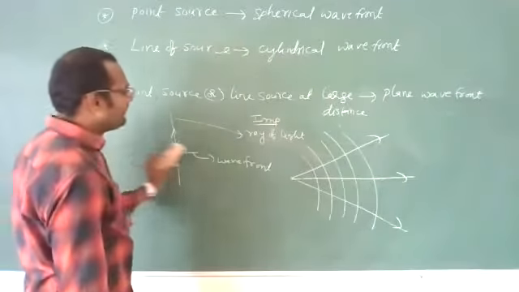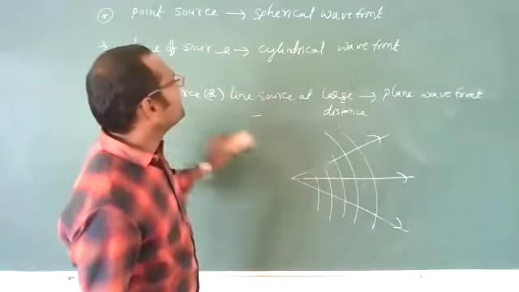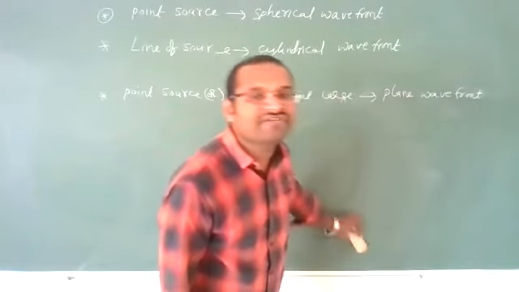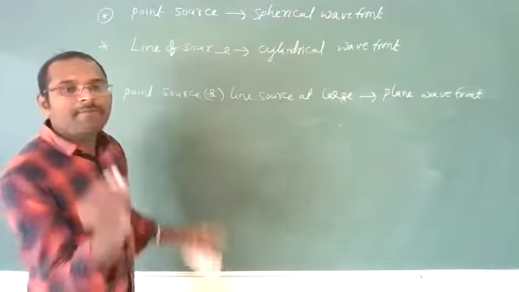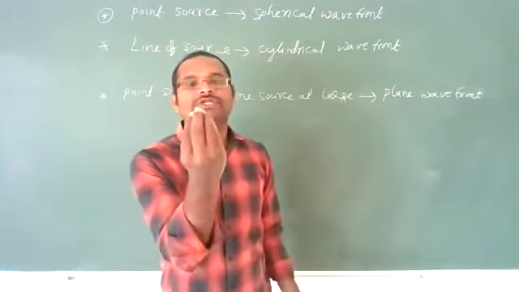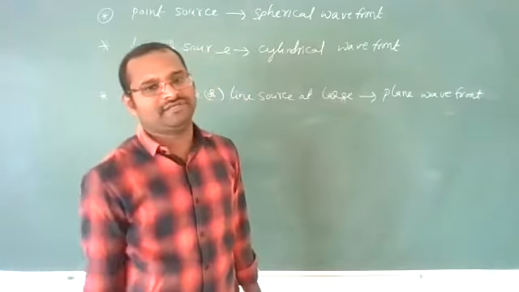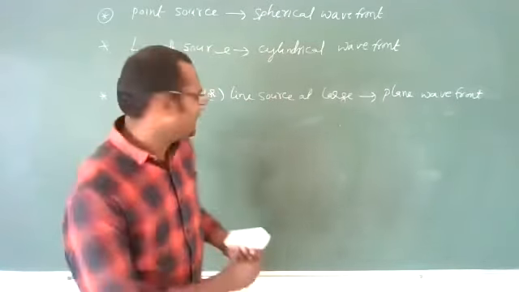And there are three types of wavefronts. They are spherical wavefront, cylindrical wavefront, and plane wavefront. The source of a spherical wavefront is a point source. A point source like a bulb. Which type of wavefront can it produce? It can produce a spherical wavefront, like this.